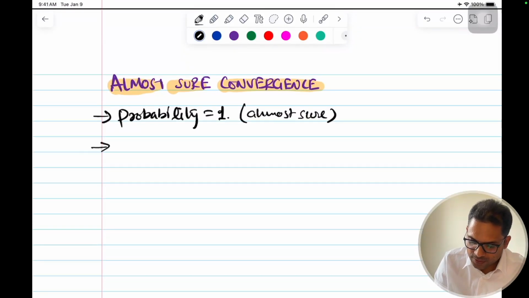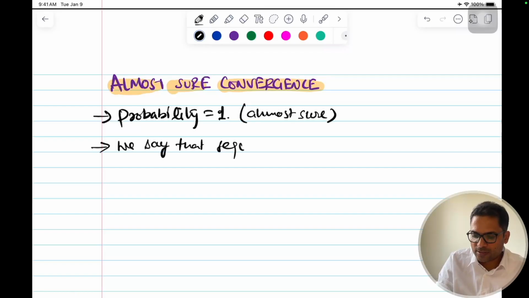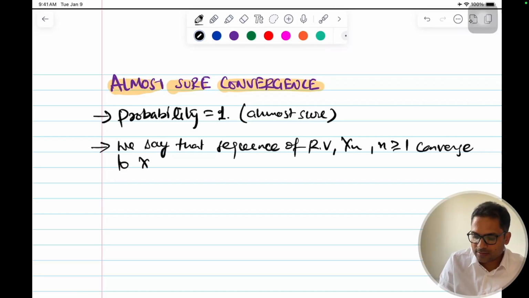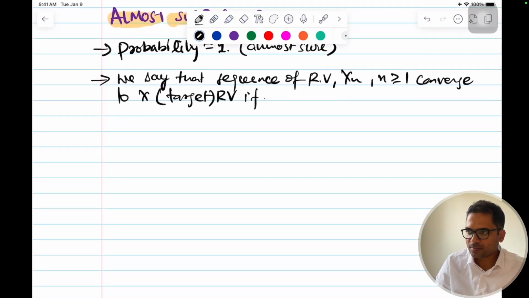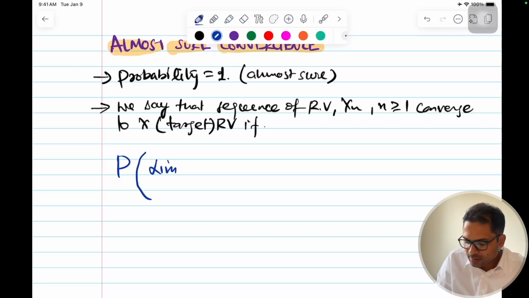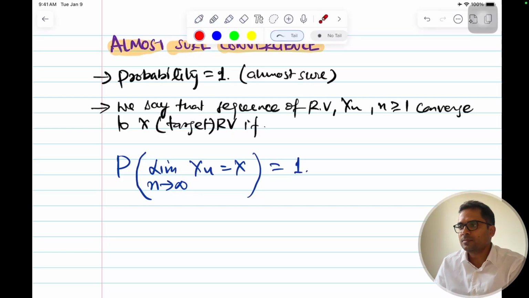Okay, so what does it mean? We say that a sequence of random variables Xn, where n is greater than or equal to 1, converges to X, that is the target or limiting random variable, if, now you see the thing, earlier the limit was outside, now the limit is inside, the probability of the limit as n tends to infinity of Xn equal to X becomes 1.